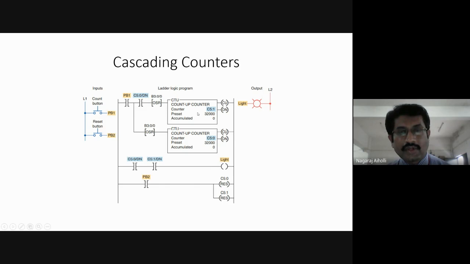If I consider the top counter as the first one and the lower counter as the second one, this is how they are connected in cascade, that is, the output of one counter connected as input to the next counter.